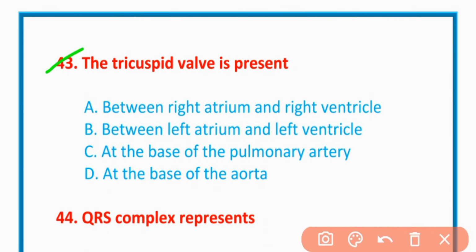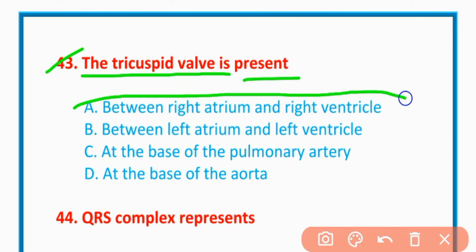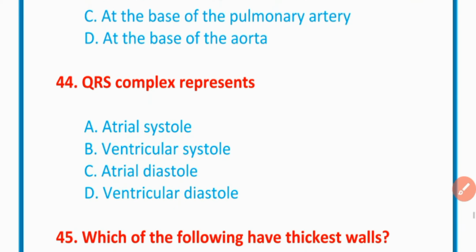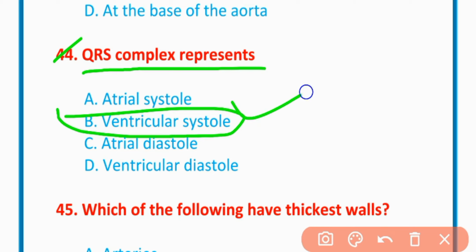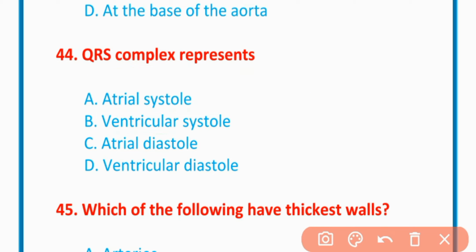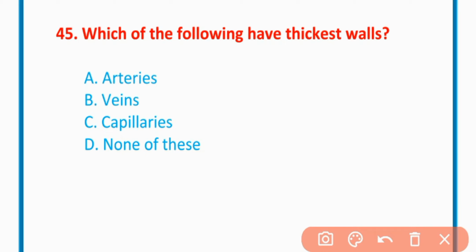MCQ 43. The tricuspid valve is present between the right atrium and right ventricle. Option A is correct. MCQ 44. The QRS complex represents ventricular systole. Option B is correct. MCQ number 45. Which of the following has the thickest wall?